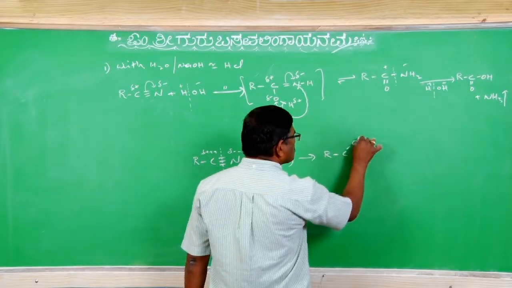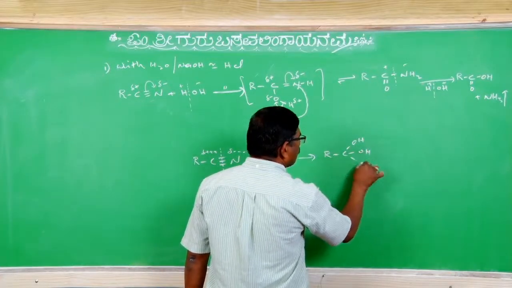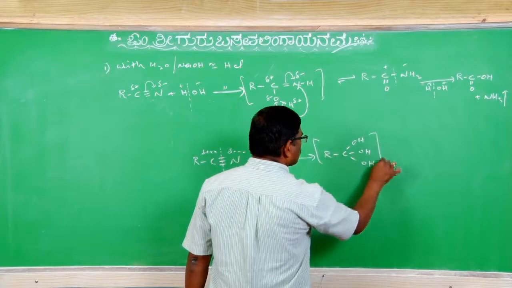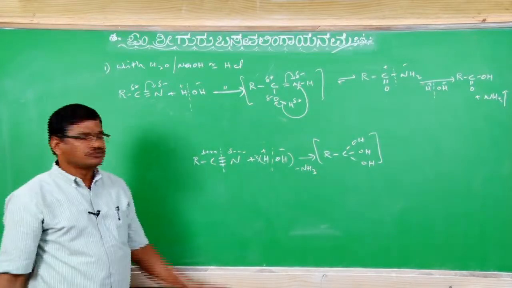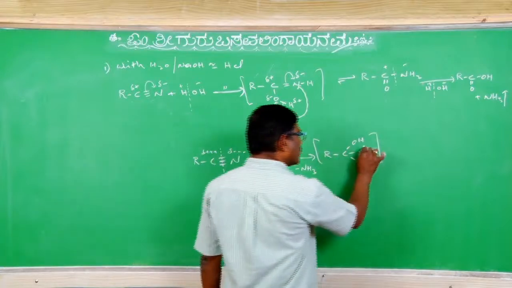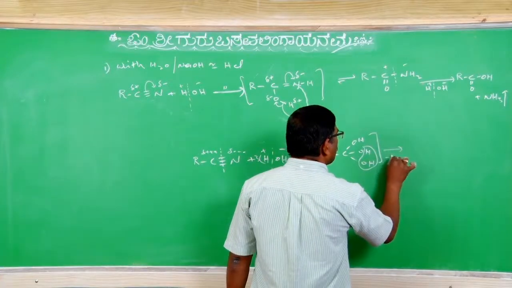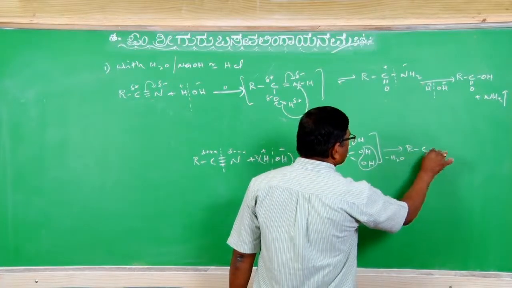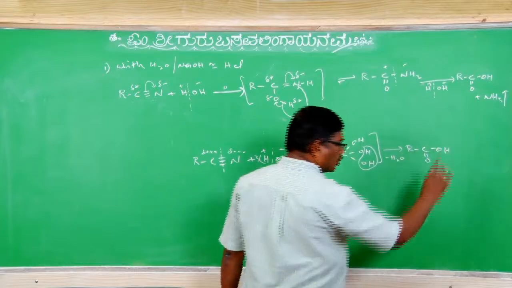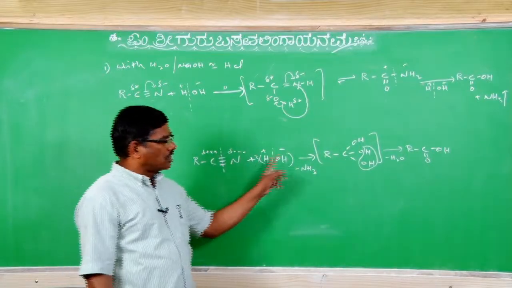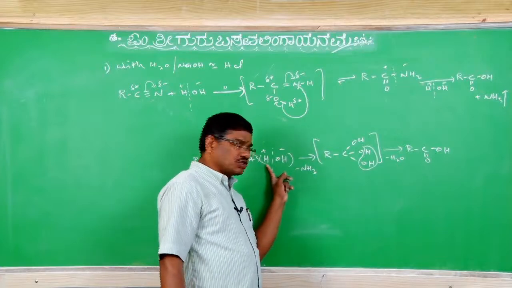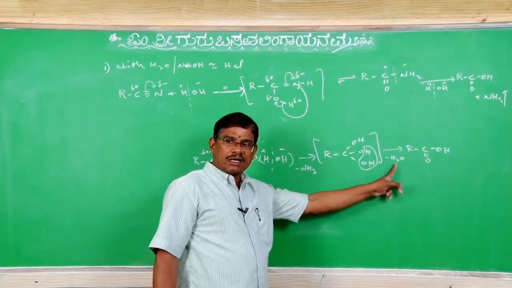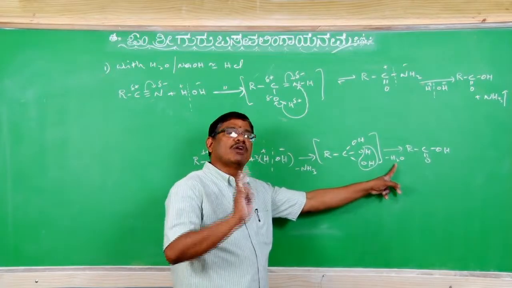Therefore, RC(OH)3, a carbon bearing more than 1 hydroxyl group, is unstable, with the liberation of ammonia, NH3. It is unstable, and again loses a water molecule to give RCOOH. So 3 moles are consumed, and 1 mole is given back, a net consumption of 2 moles of water.